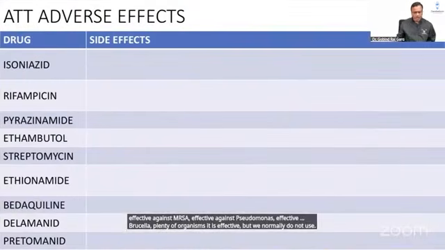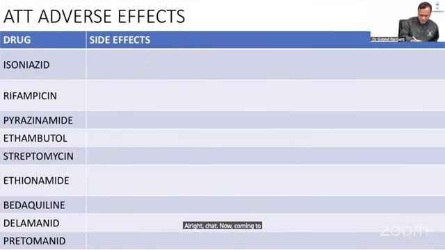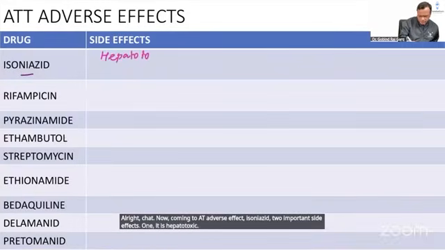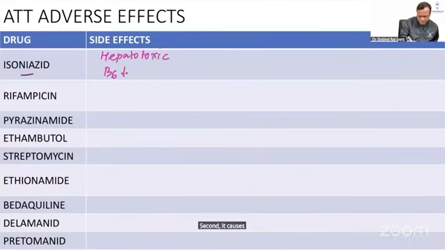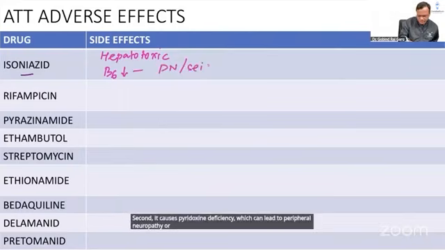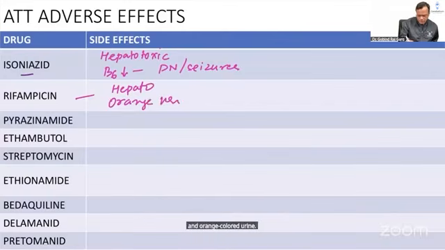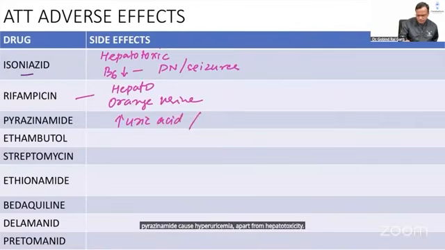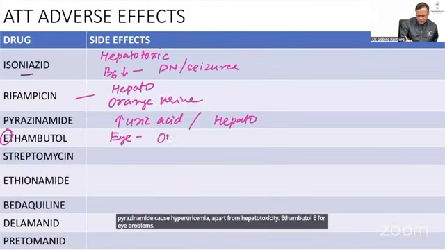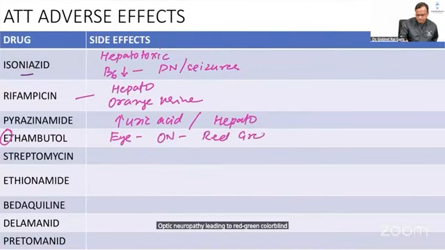Okay, now coming to ATT adverse effects. Isoniazid has two important side effects. One, it is hepatotoxic. Second, it causes pyridoxine deficiency, which can lead to peripheral neuropathy or seizures. Rifampicin, the main side effect is hepatotoxicity and orange colored urine. Pyrazinamide causes hyperuricemia apart from hepatotoxicity. Ethambutol, E for eye problems: optic neuropathy leading to red-green color blindness.